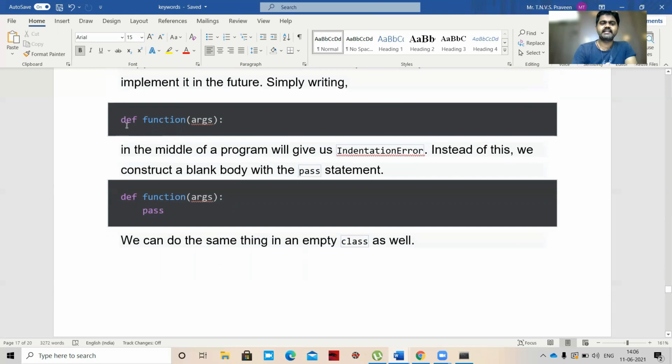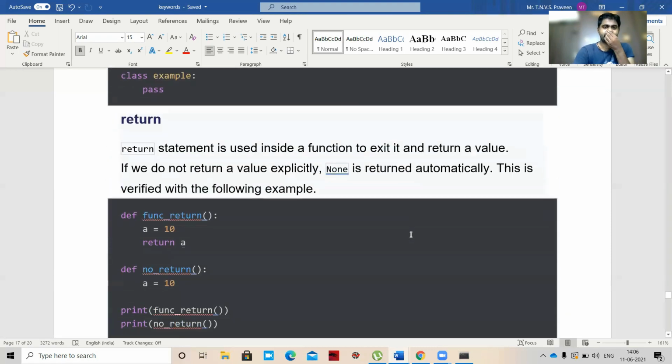So if we define a function with arguments, and we leave it and are not writing anything, we'll get an indentation error. So if we want to define these statements in the future, simply use the pass keyword so that you will not get any indentation error. If you have not declared pass, here you can see we got an indentation error.